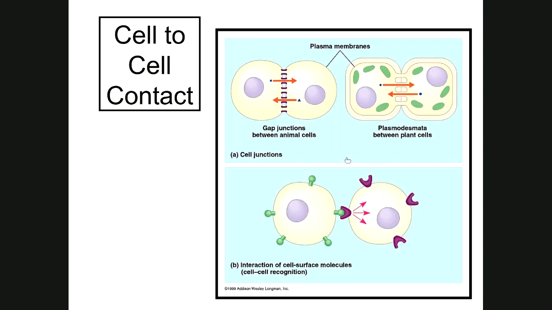Here we're just showing some gap junctions in plasmodesmata, how in gap junctions in animal cells, the cytoplasms can communicate with each other, and so the cells remain in contact with each other, and they know what's going on. You know, like a virus infection, this one could signal this one there's a virus in here, and this one starts making the interferon to prevent the virus from replicating. Here's plant cells here, and they also have protein channels called plasmodesmata that allow the cytoplasms of the plant cells to communicate with each other.